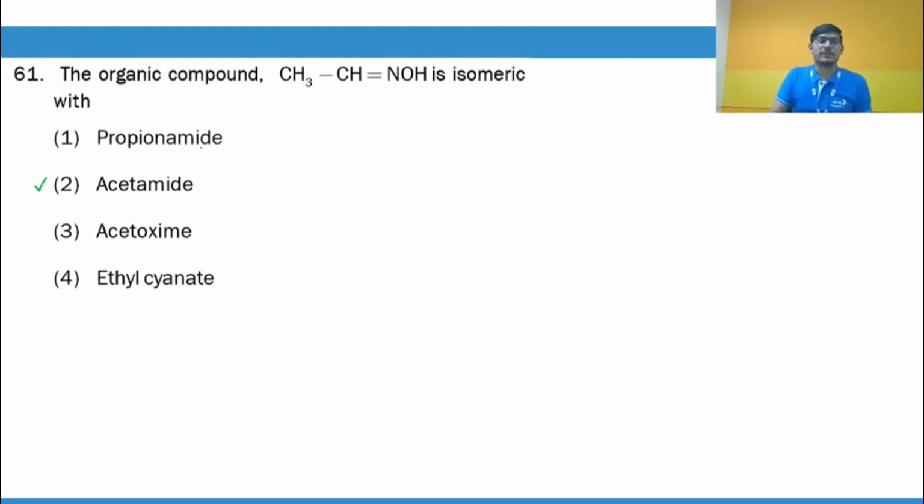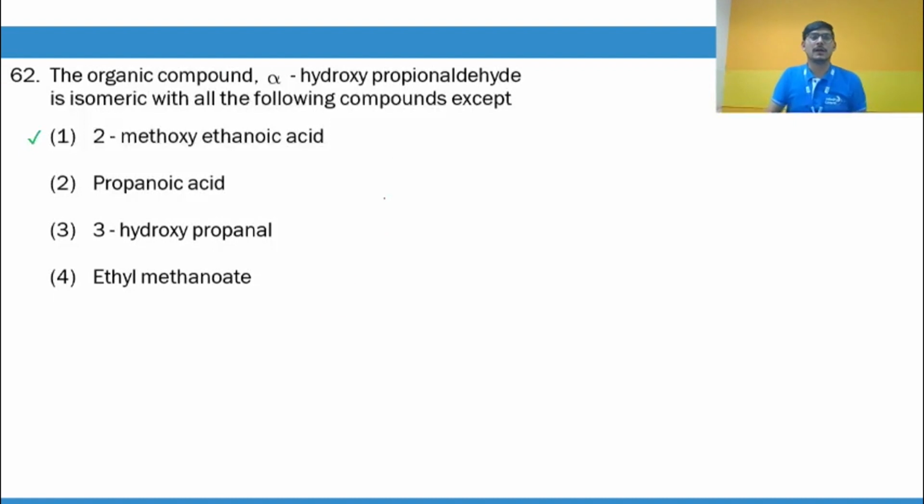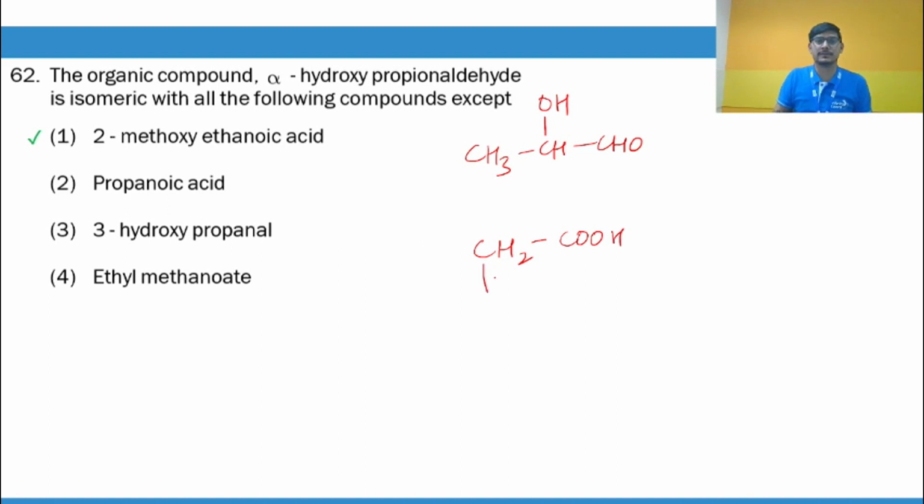You can check propionamide, acetamide, acetoxime, and ethyl cyanate. You will find that it is isomeric with acetamide, the same molecular formula as acetamide. Again, you can check what it is isomeric with. Alpha hydroxypropionaldehyde is this: this is CHO, propionaldehyde, and this is the alpha position, so this is the OH group. And 2-methoxyethanoic acid means CH2COOH, this is ethanoic acid, and there is a 2-methoxy, so it is OCH3.